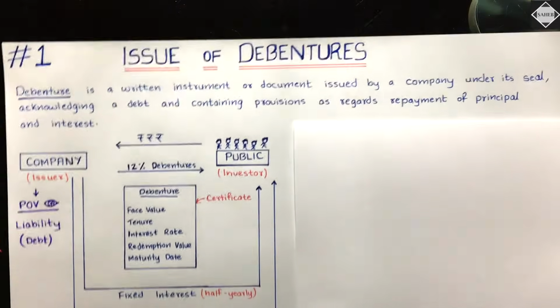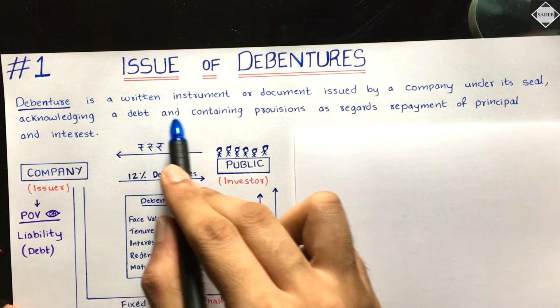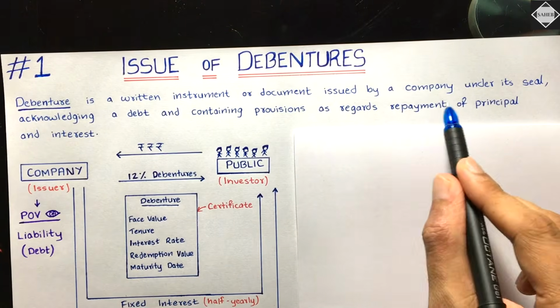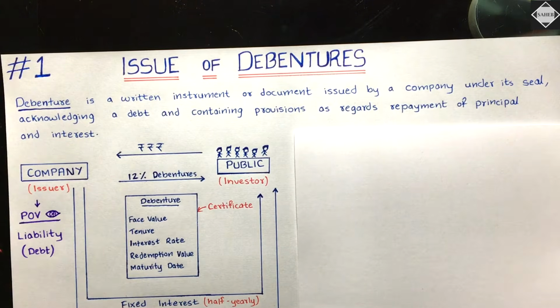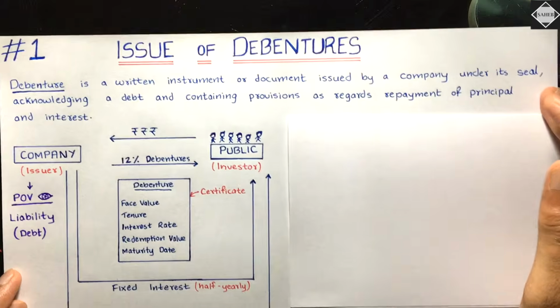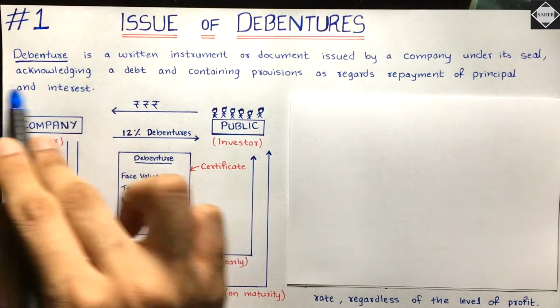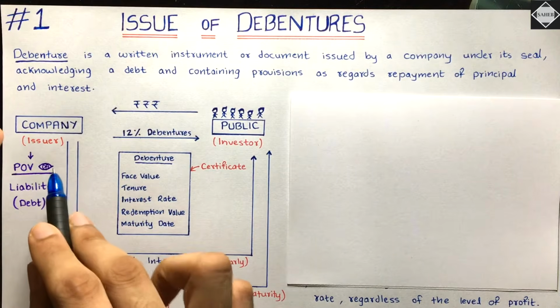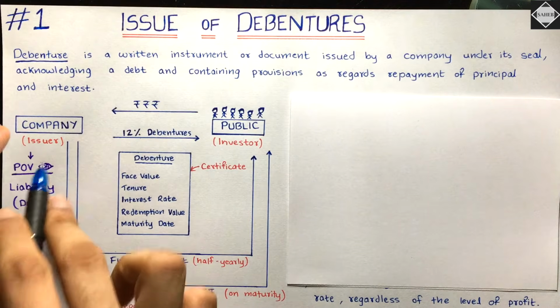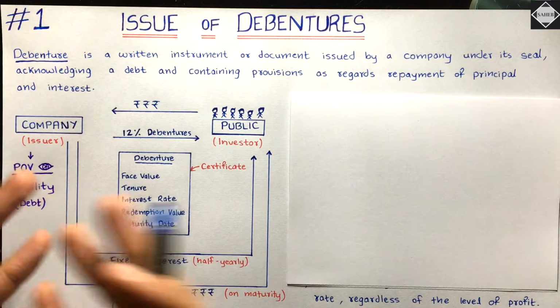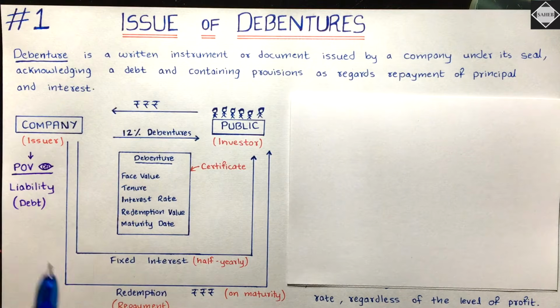So what are debentures? Debenture is a written instrument or document, a piece of paper issued by a company under its common seal, acknowledging a debt. The company is accepting, in this first year, that we have taken money from you and we will pay you back after 10 years.